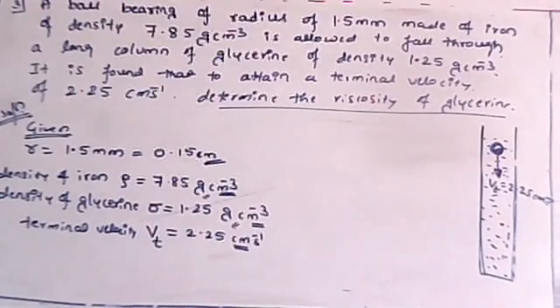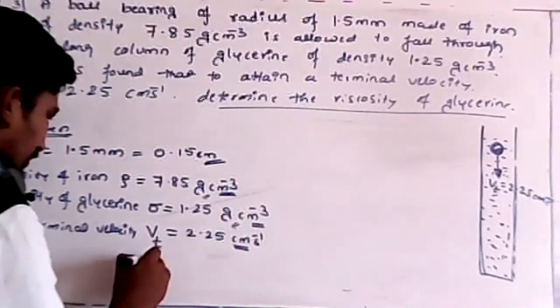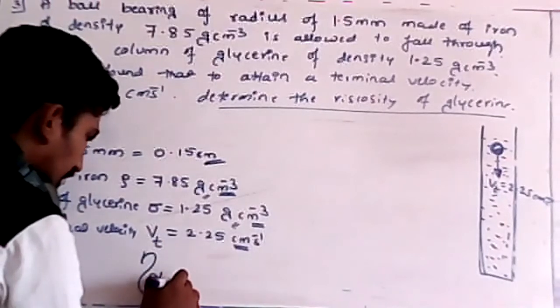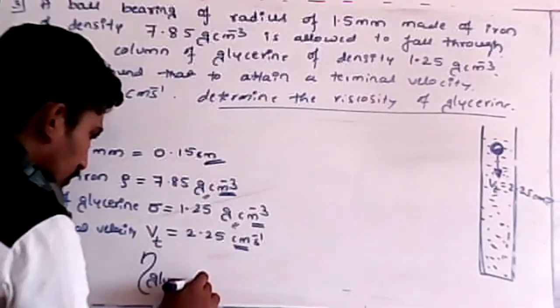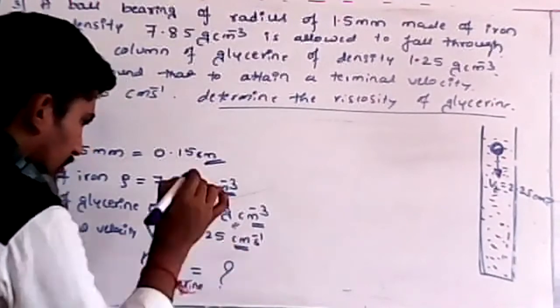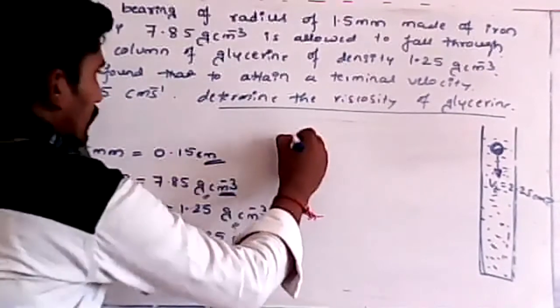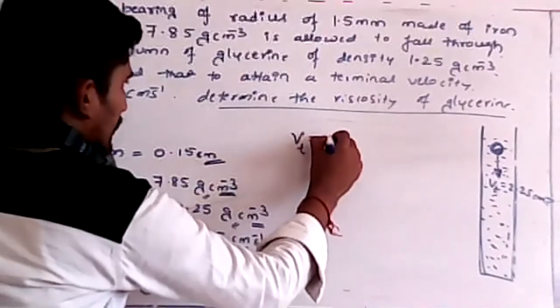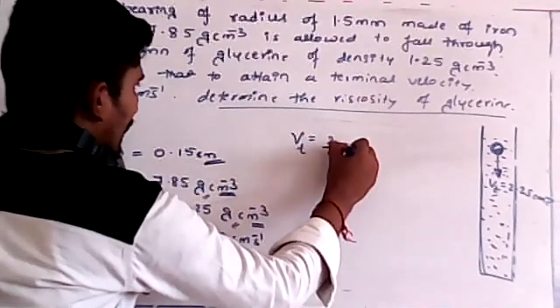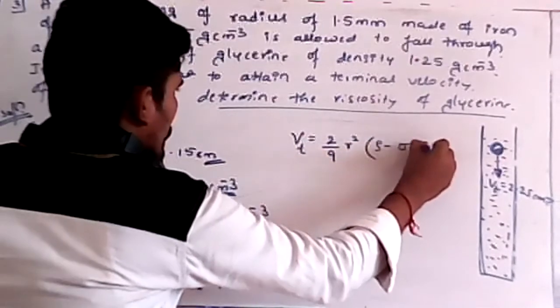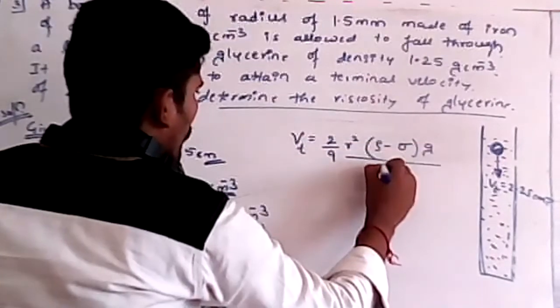What is this? Viscosity of the glycerin means what? Eta. So eta for glycerin I want. So what is the eta value here? Can you calculate this eta value, students, by using the formula Vt equals 2 by 9 r square, rho minus sigma g divided by eta?